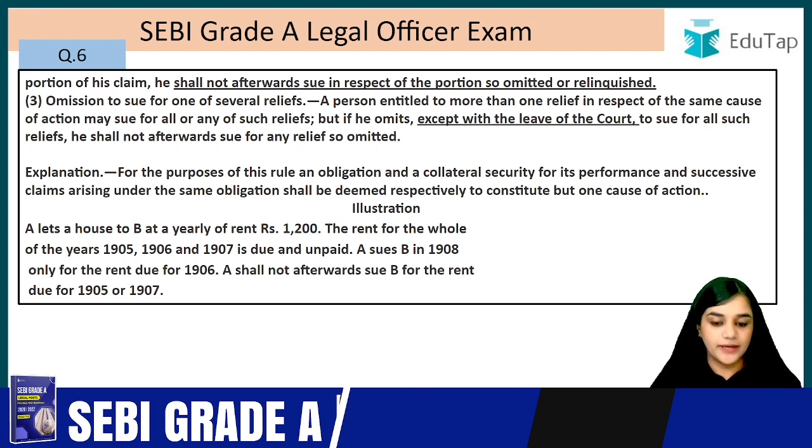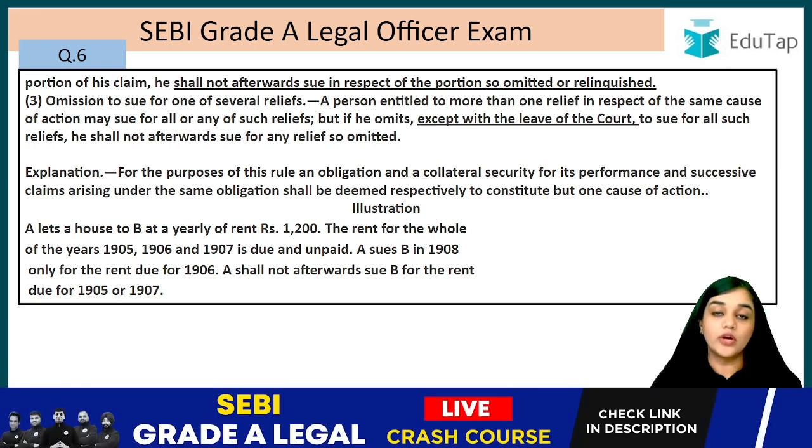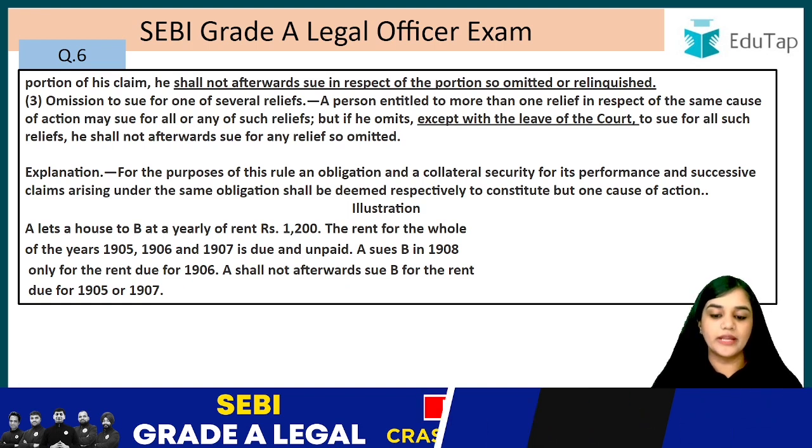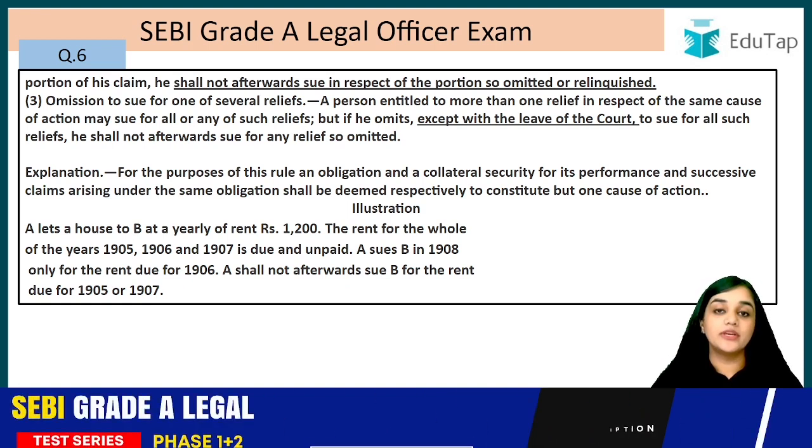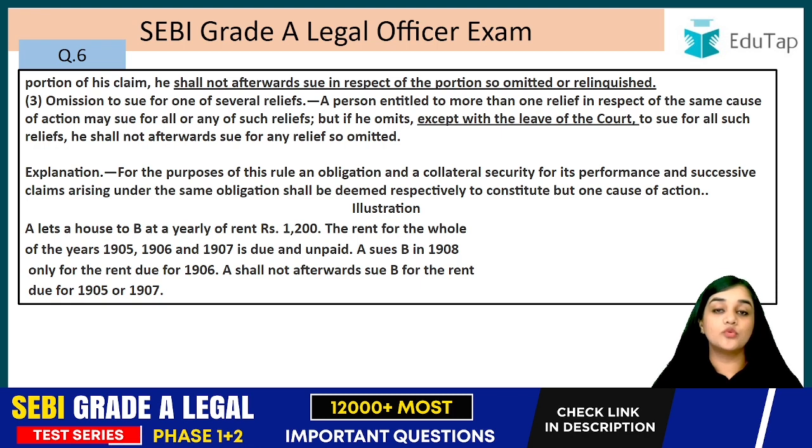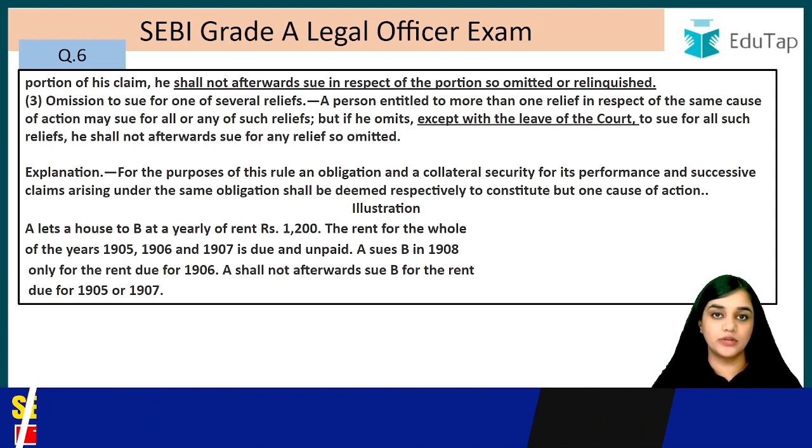But if he omits, except with the leave of court, to sue for all such reliefs, he shall not afterwards sue for any relief so omitted. So if he was entitled to 2 or 3 reliefs and is only asking for one, in that case he shall not be allowed to file another case for the remaining 2 reliefs, right?